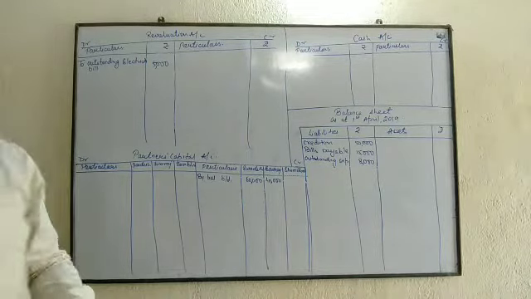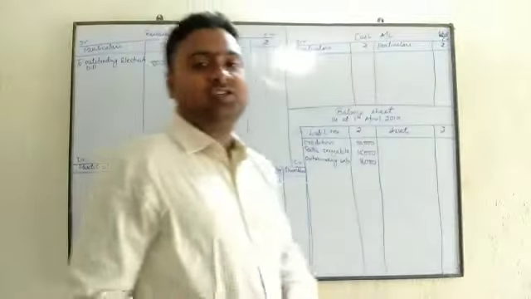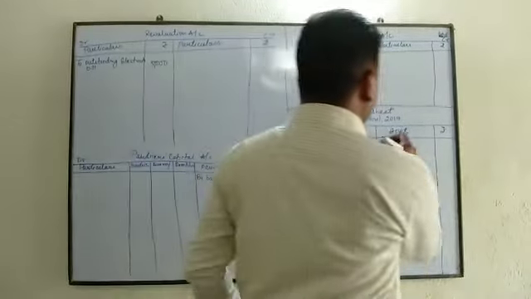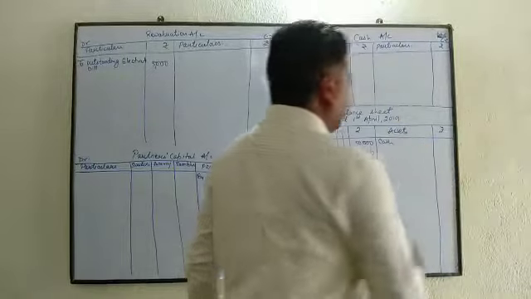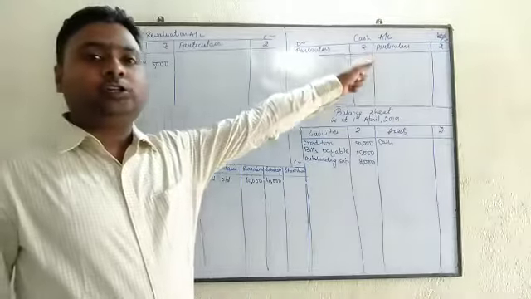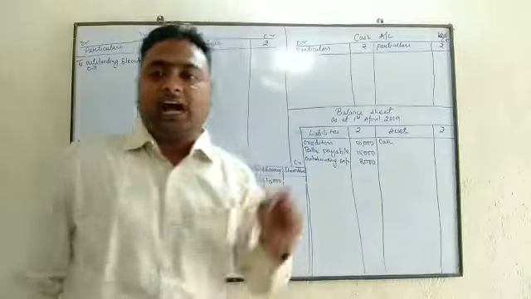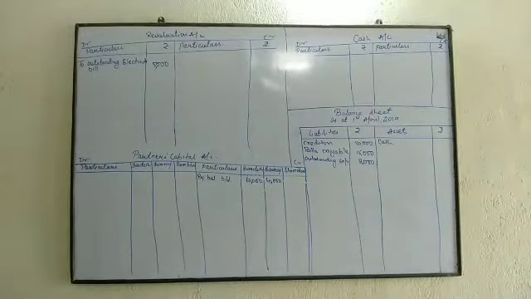After this, we have cash. Beta, cash is an asset, we'll write cash. But at the same time, beta, we are preparing cash account also, right? And cash is an asset, and asset has a debit balance. How much do we have in cash? Sorry, 12,000.